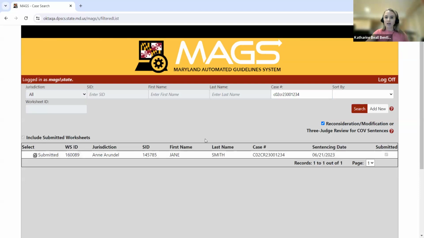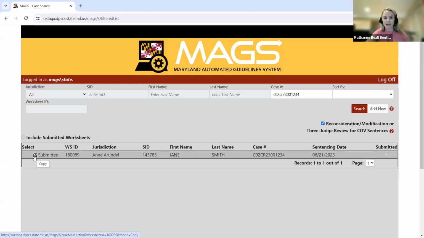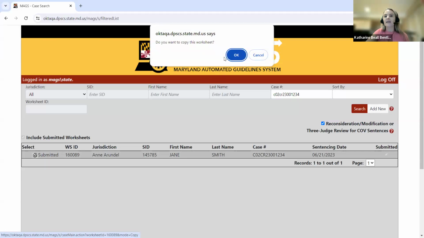So once I click search here, you can see I get a response for a Jane Smith with that case number. I can see it was sentenced about a year ago on June 21st, 2023. If I look to the right-hand side, I see a little check mark under the submitted column. So that shows me that it was a worksheet that was submitted. Also, I can see clear as day with the text that says submitted, but I see this little copy icon next to it. So I'm just simply going to click that icon and it's going to ask me to confirm that I want to copy the worksheet.